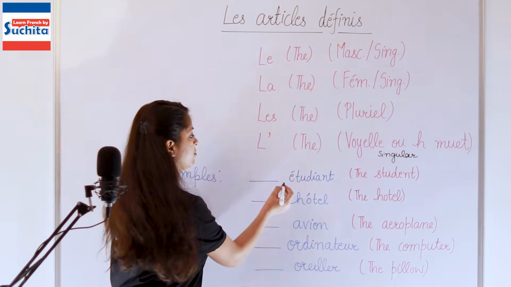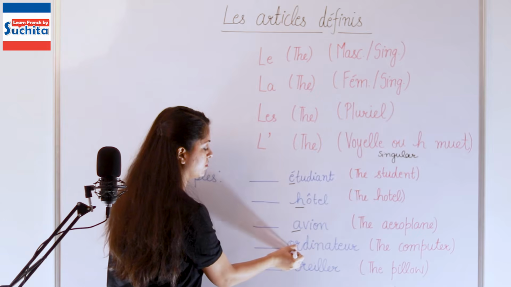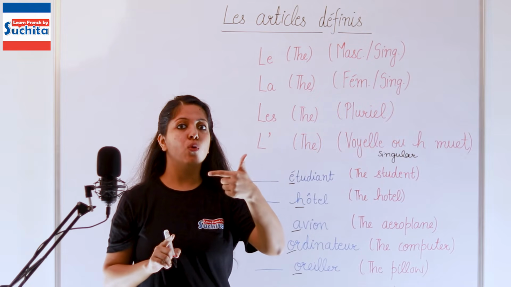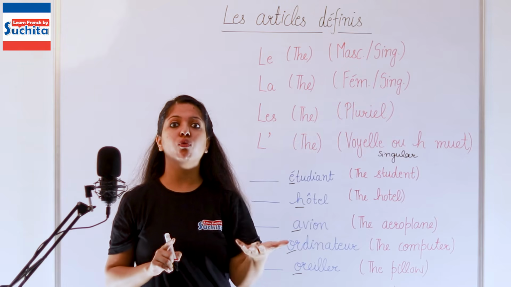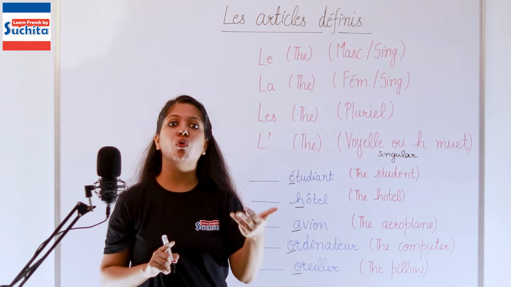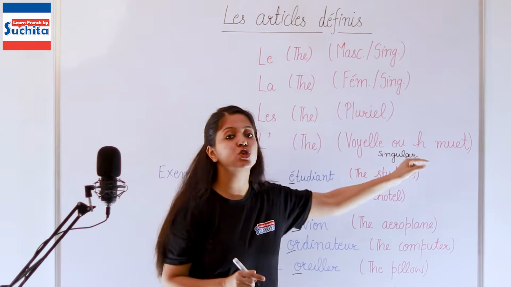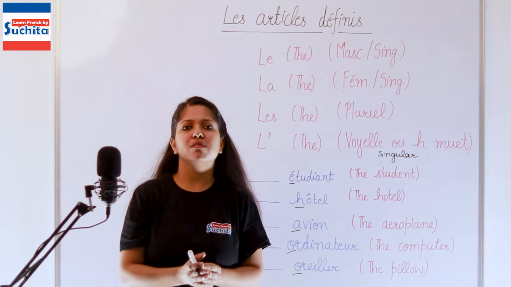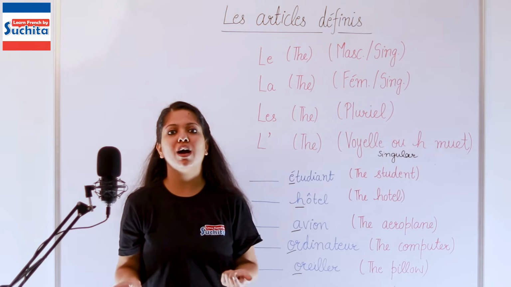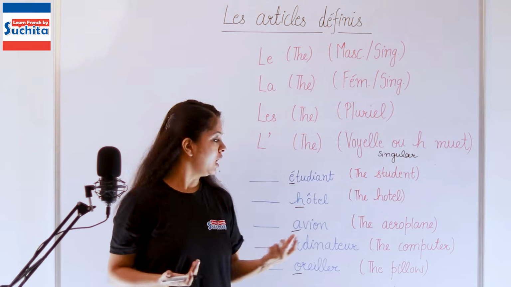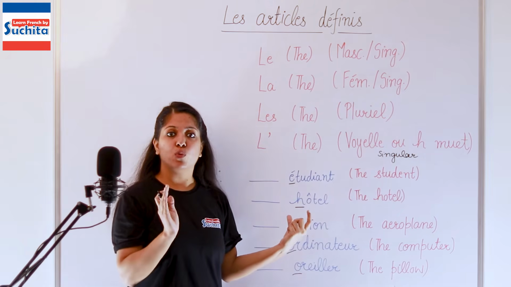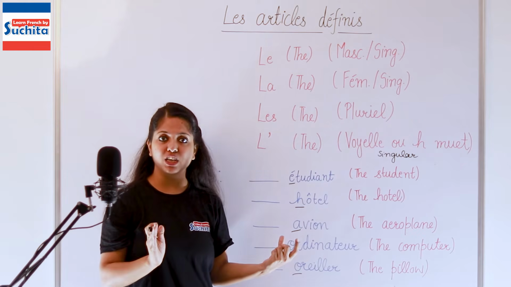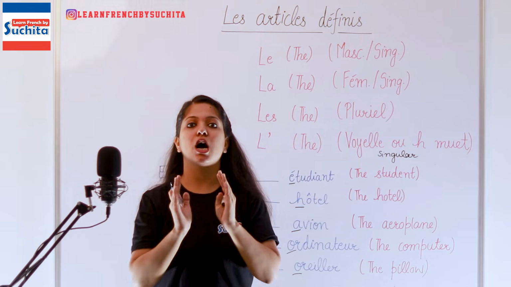In this case, the vowels are A, E, I, O, U, and the letter H which is mute. You don't pronounce it. So even that is also counted as a vowel because you don't pronounce it. So if the word is singular and begins with a vowel or the silent letter H, in that case apply L apostrophe.